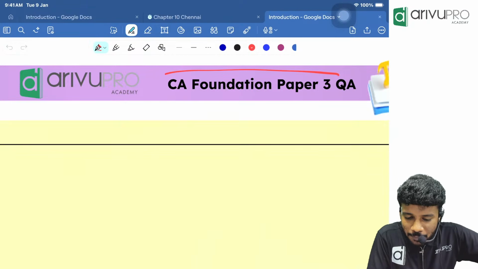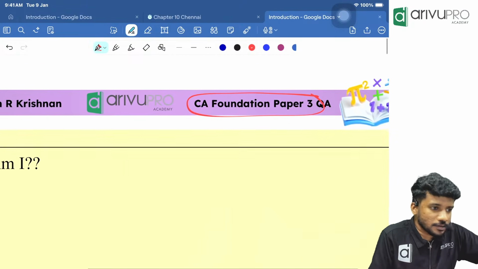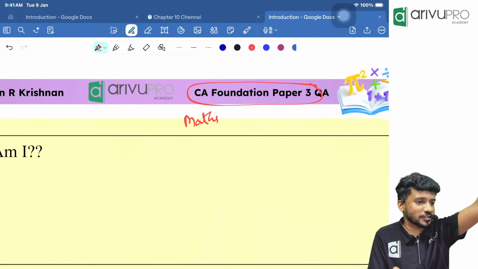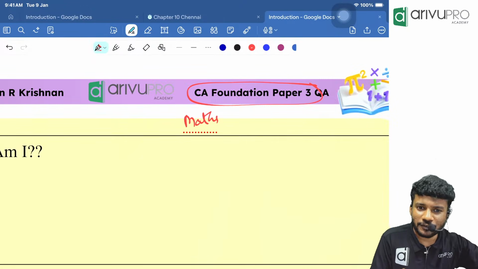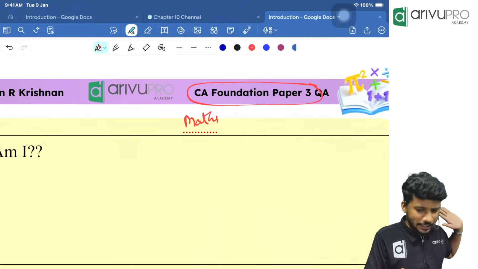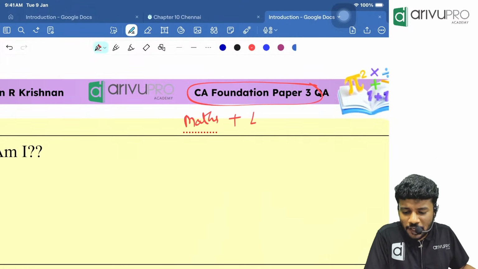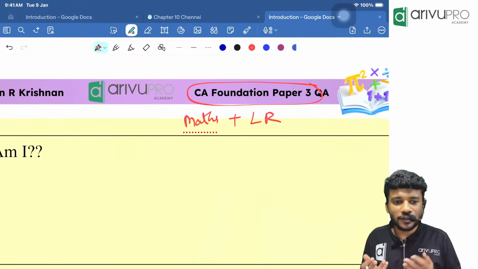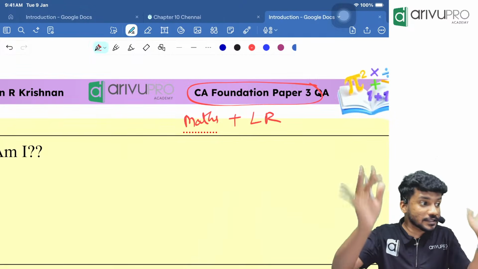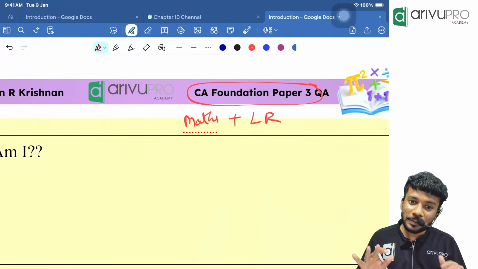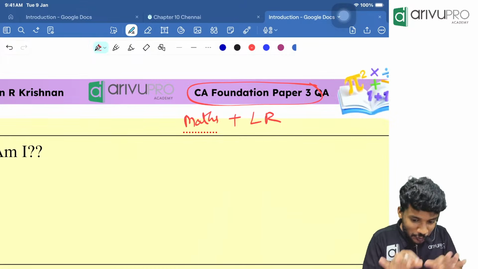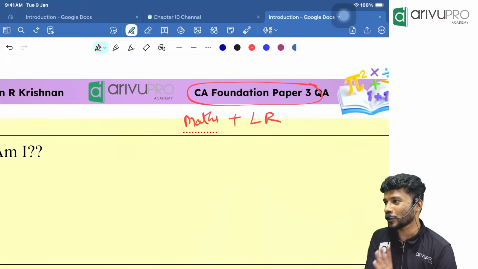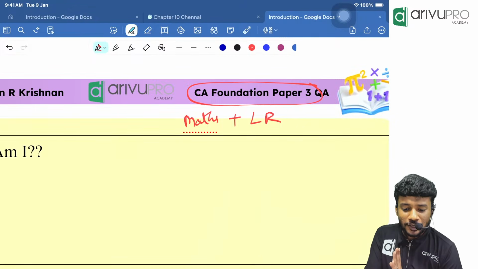Now, this paper 3 contains 3 parts. First one is our maths, whichever we learned from our first standard to 12th standard, whatever math we'll have learnt, it will be here also. Then, second one is logical reasoning. Logical reasoning is nothing but they are going to check whether your logic is working inside the exam hall. Some people require technique to do the question. Some people will automatically be able to solve the questions based on logical reasoning.